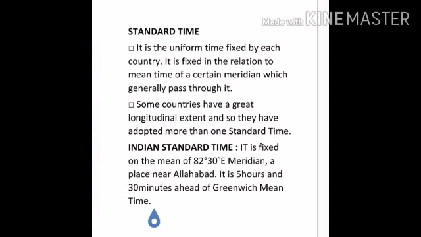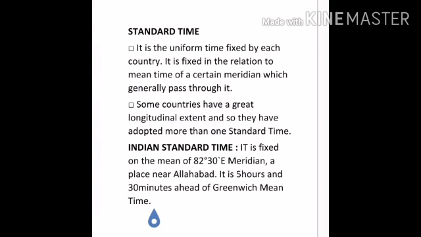Now, different countries have different standard times. Again, this would cause confusion. So, in order to maintain international uniformity, one uniform time corresponding to the prime meridian is used by all countries, and this is called Greenwich Mean Time or GMT.